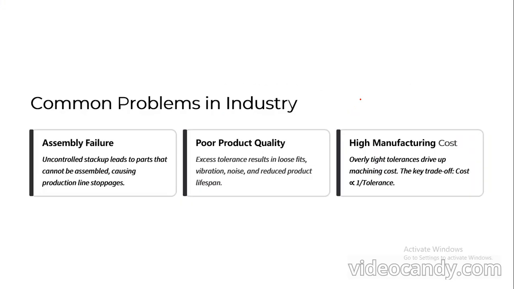Finally, the most common problems in industry, or why we use GD&T and stack up in industry, is to avoid failure during assembly of individual parts, to improve product quality or avoid poor product quality, and finally to avoid high manufacturing cost. These are some of the common problems you face in industry if you are not following GD&T or stack up analysis for making a product which has several parts or is assembled.